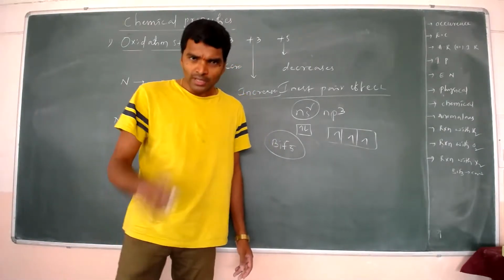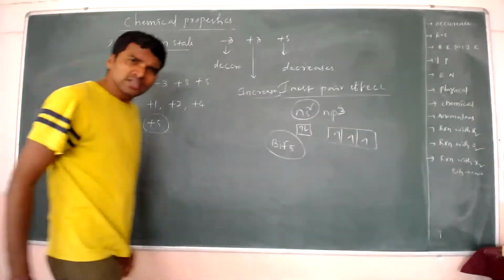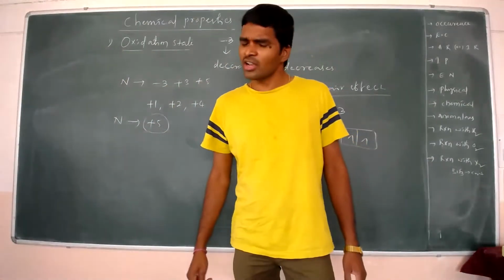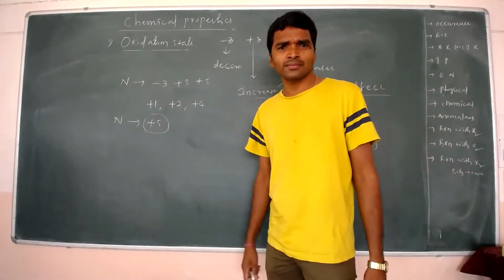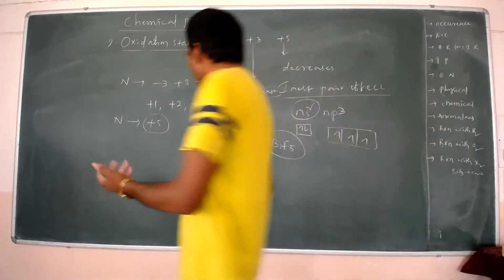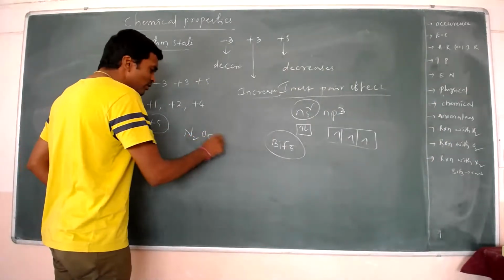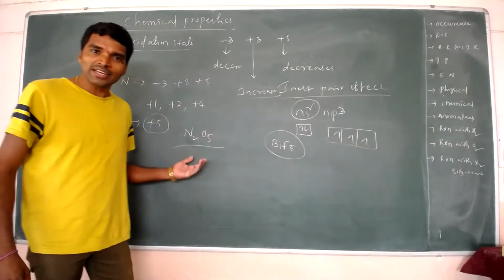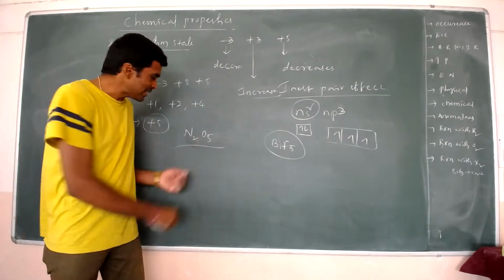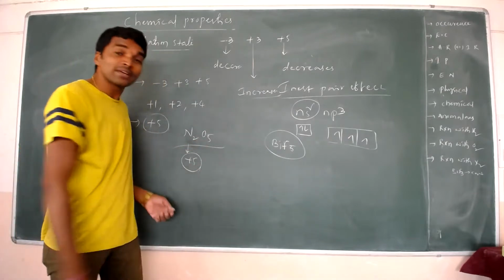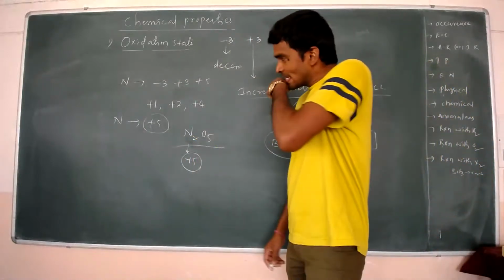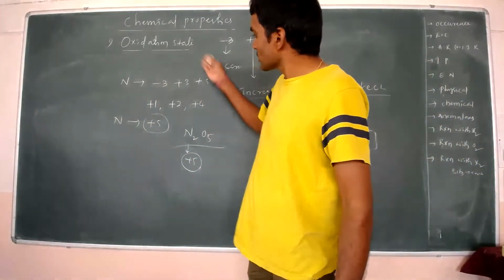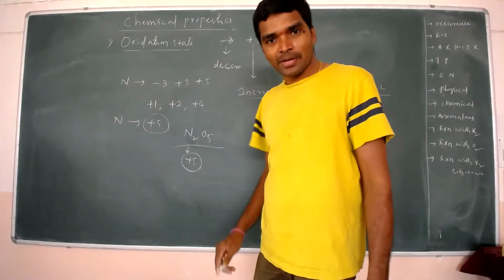Just to ask, will nitrogen exhibit +5 oxidation state? Yes, it will exhibit +5 when combined with oxygen. One example: N2O5, a solid. In the N2O5 molecule, nitrogen exhibits the +5 oxidation state. Okay, right. And nitrogen, along with these oxidation states, also exhibits +1, +2, +4.